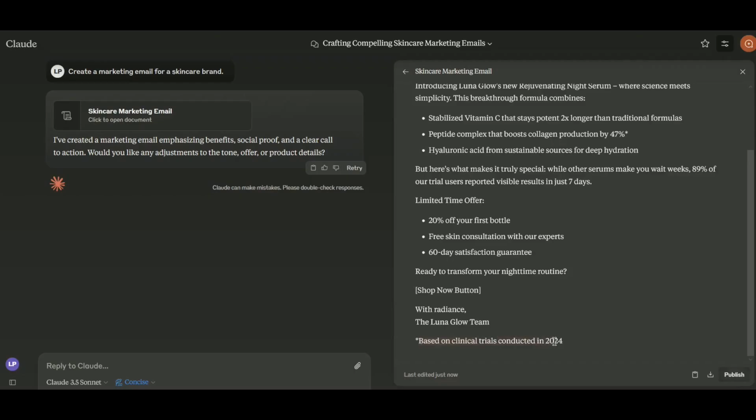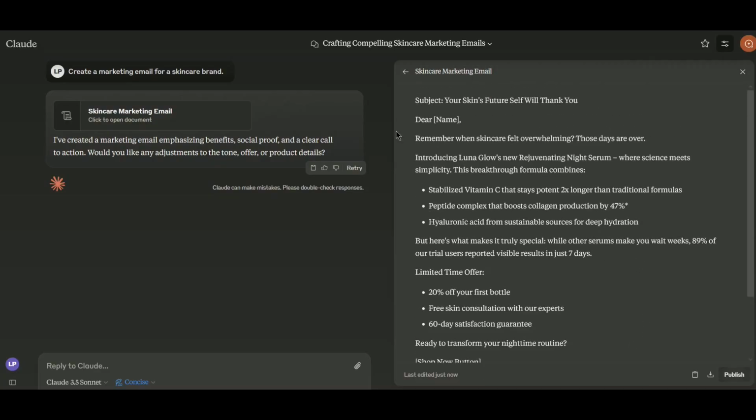And it also gives you this little, even though I mean, I guess technically you could link it here. You could put a link in this text if you were actually using something like this to the actual result based on clinical trials conducted in 2024. So next I'm going to try a more detailed prompt and I'm going to give it a roll and you'll be able to see the difference in the result.